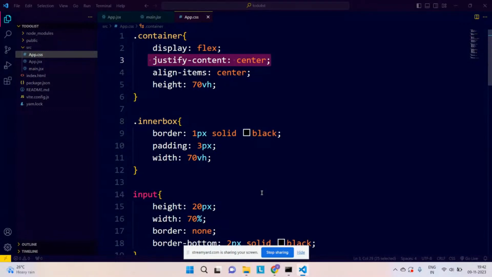Right. Not able to see the chat. Just give me 1 second. Yes. I think now CSS is clear to you.